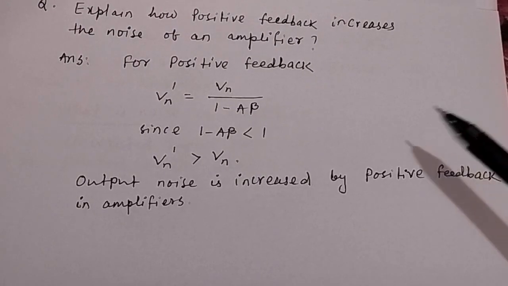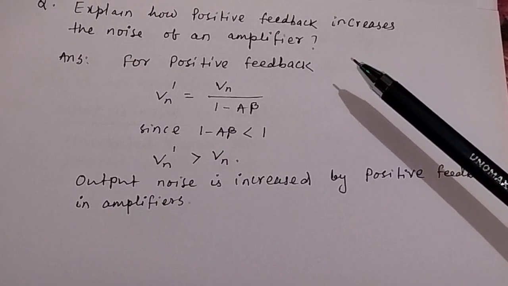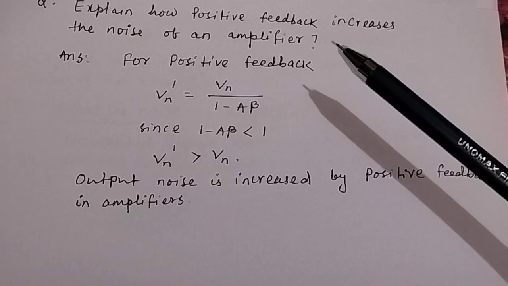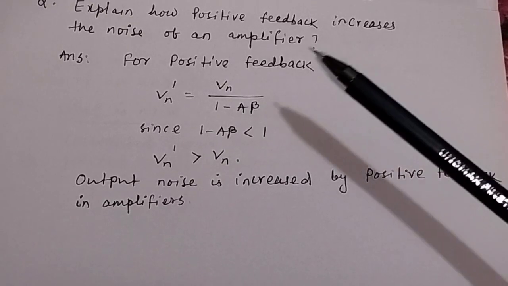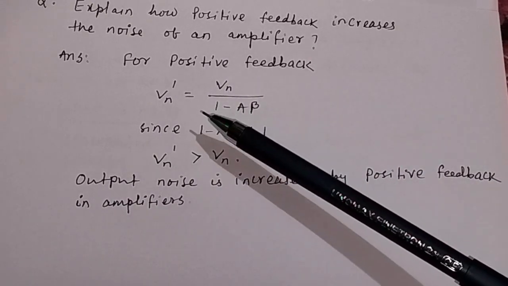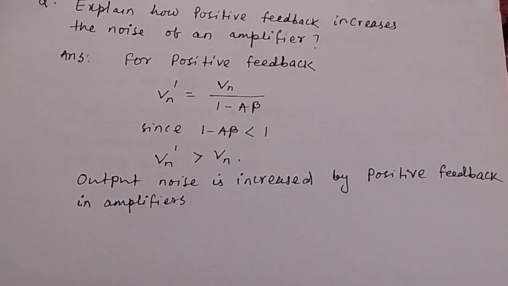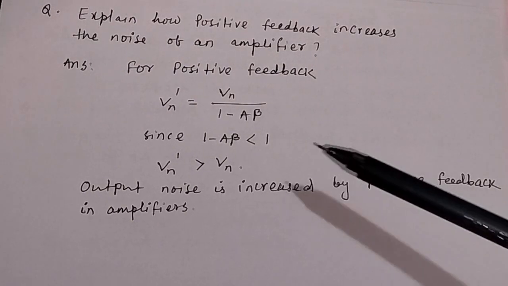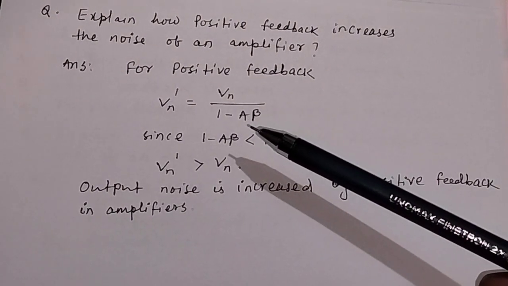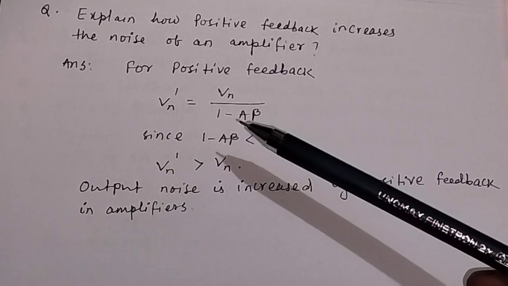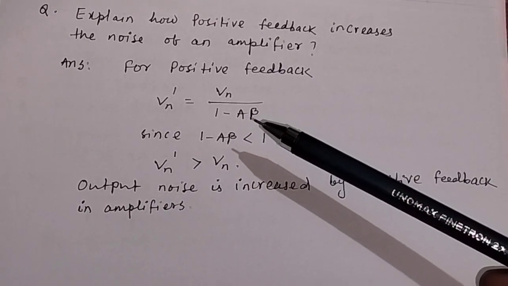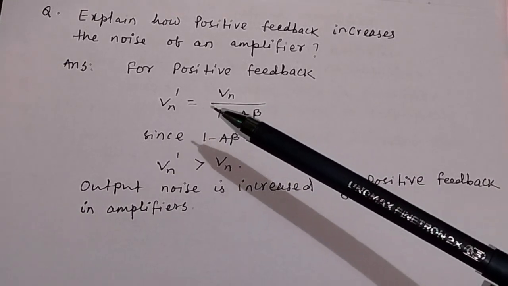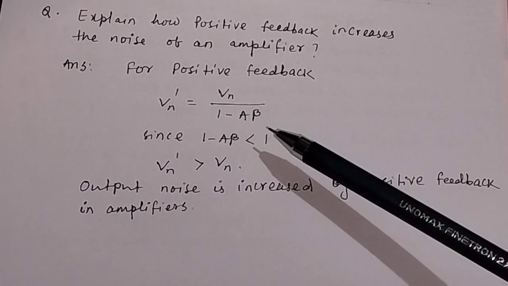The next question is explain how positive feedback increases the noise of an amplifier. If you apply positive feedback to an amplifier, then the noise will increase. You apply the same equation, Vn dash is equal to Vn divided by 1 plus A beta in negative feedback amplifier, but 1 minus A beta in positive feedback amplifier. You remember this equation. So Vn dash is equal to Vn divided by 1 minus A beta.